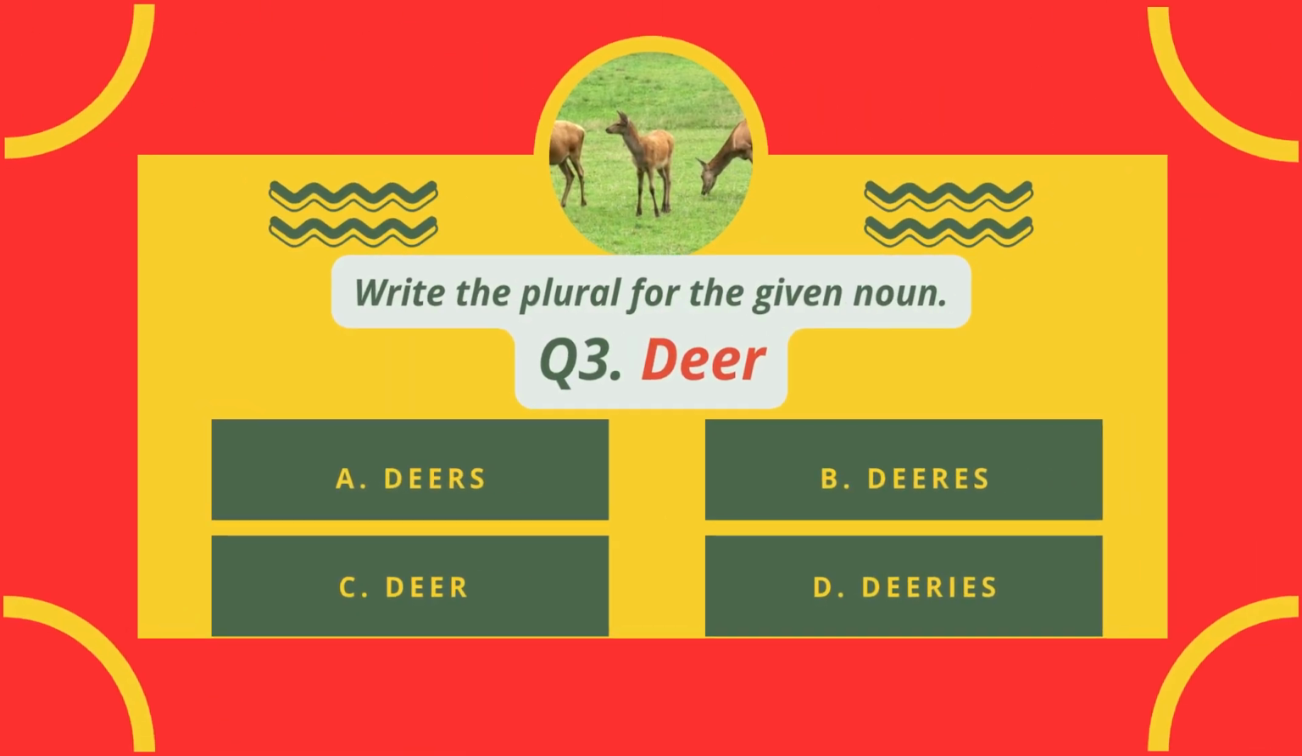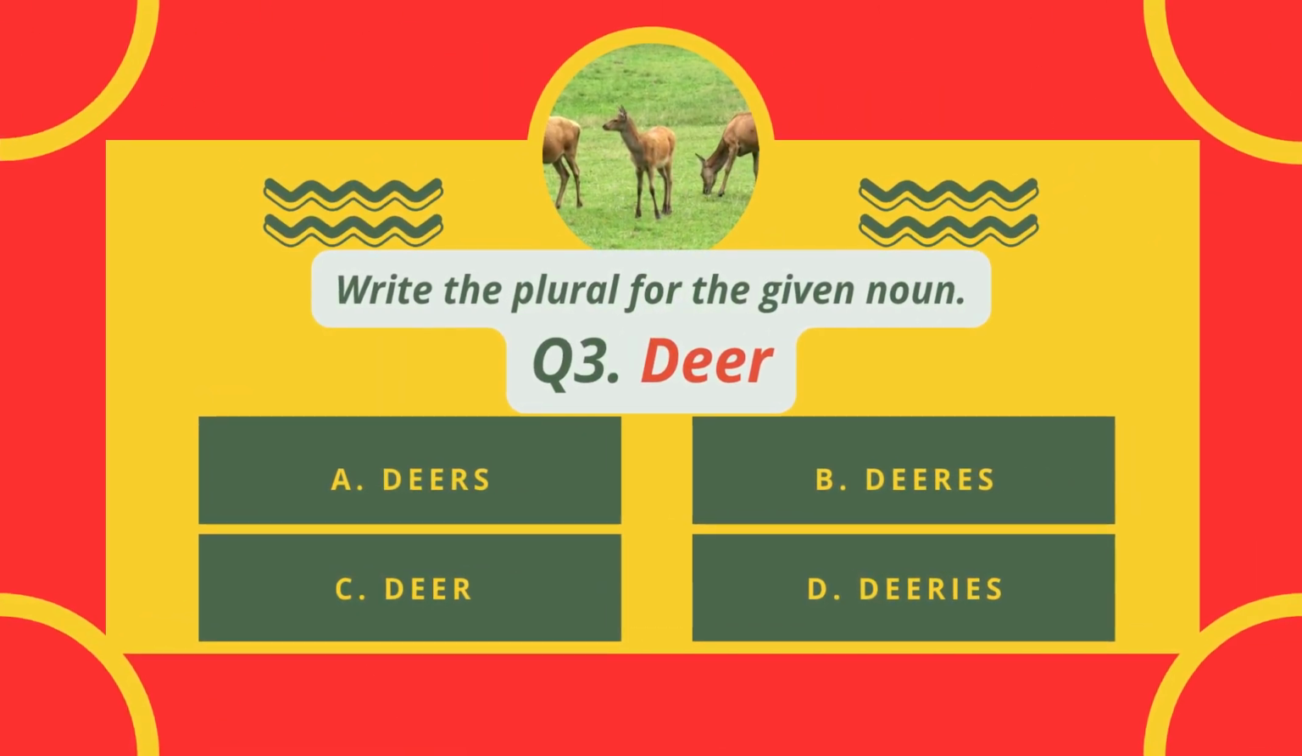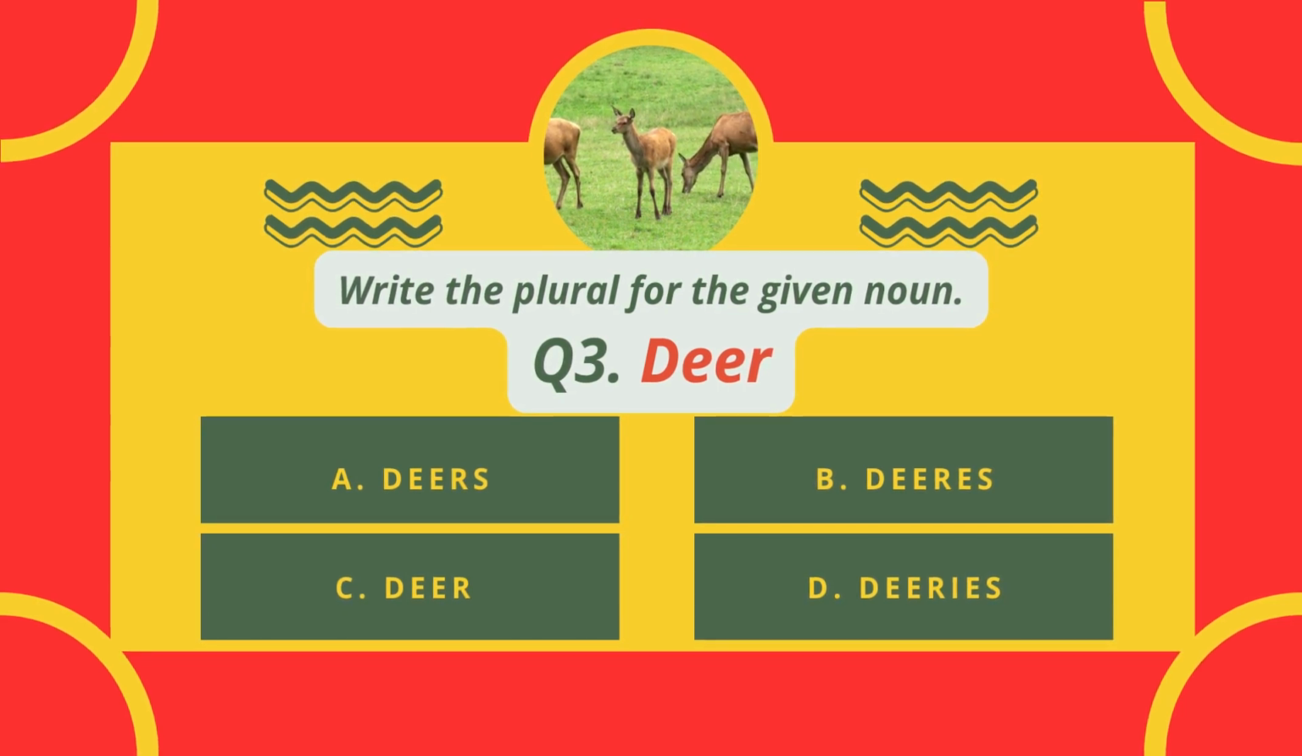Write the plural for the given noun. Deer. A. Deers, B. Deeress, C. Deer, D. Deeries.